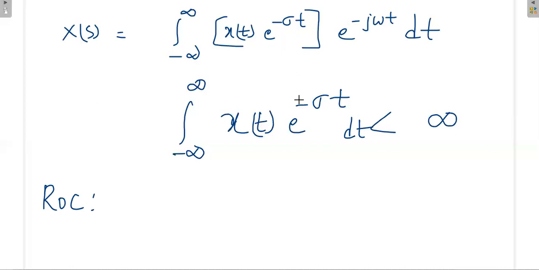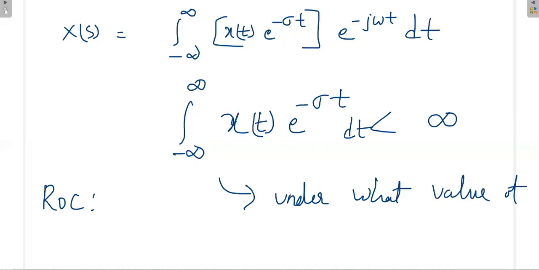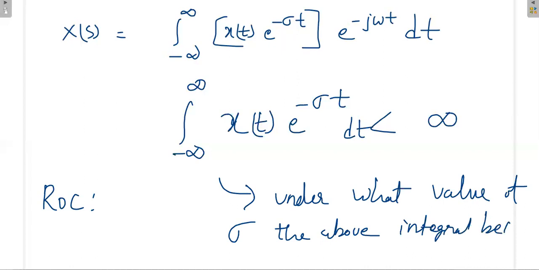Under what value of sigma does this integral become finite? Under what value of sigma the above integral becomes finite is called the region of convergence.